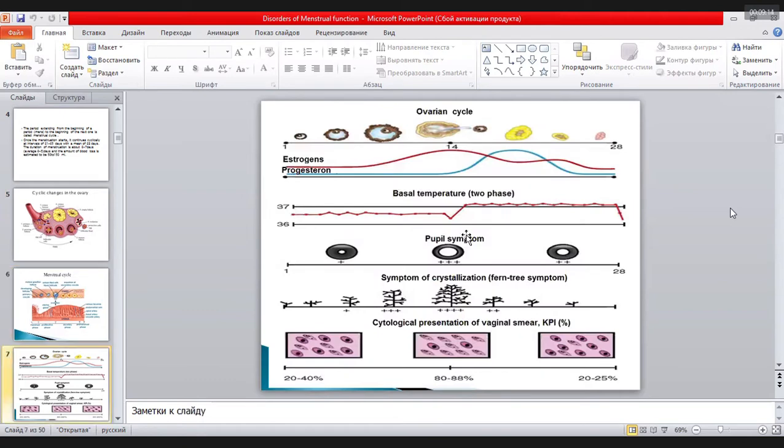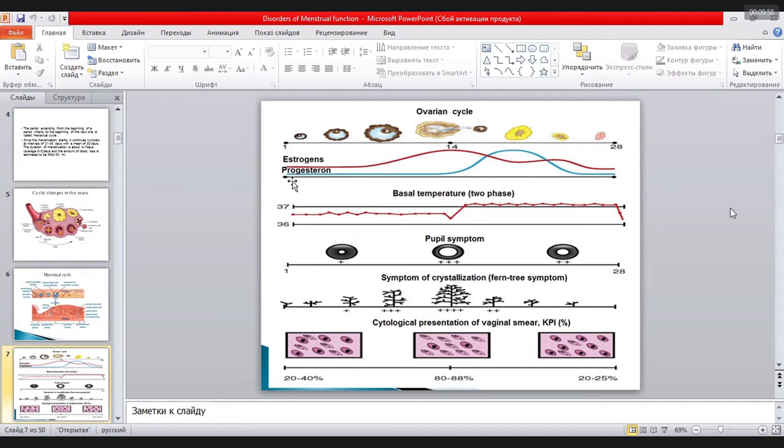It is very significant for us to know if the woman has ovulation. If she has disorders, usually such a woman has problems with infertility. The simplest test can show us if the woman has ovulation. First of all, it is measuring basal temperature. You know basal temperature, we talked about it many times. We measure basal temperature in the rectum at the beginning of the menstrual cycle. What does it mean, at the beginning? When the first day of menstruation begins.